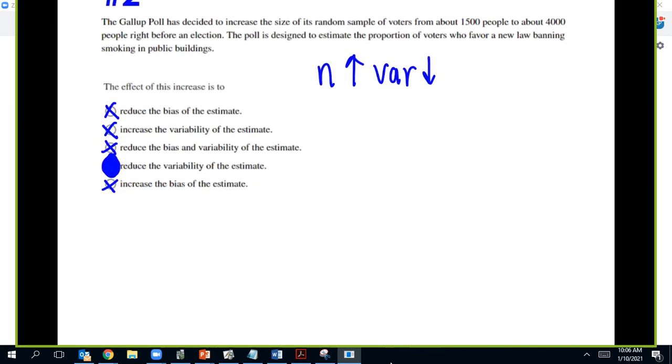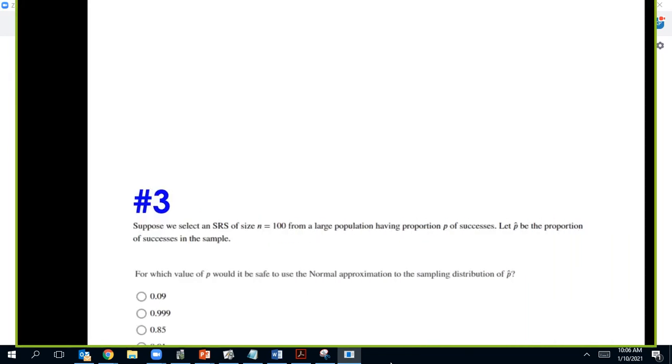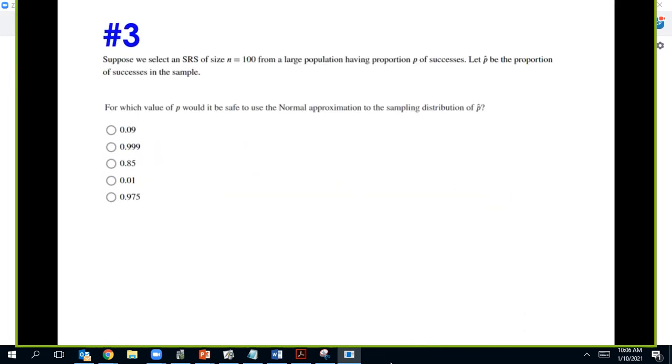And all of them have sample sizes in the denominator, and so they are affected by sample size only for that. Number 3, suppose we select an SRS of 100. Let P hat be the proportion of successes in the sample, which is normal. We've talked about this already today.